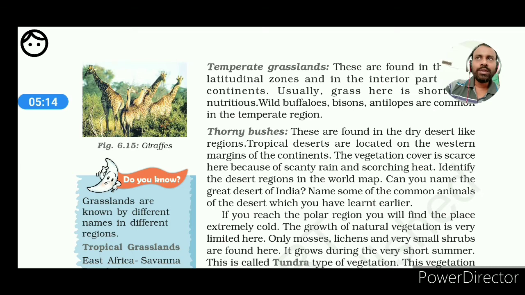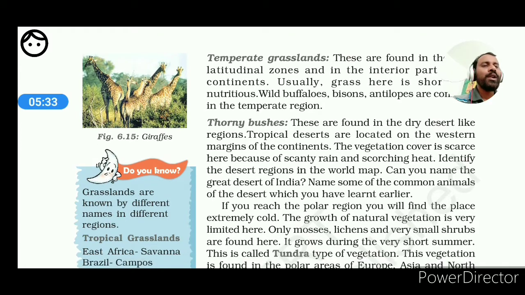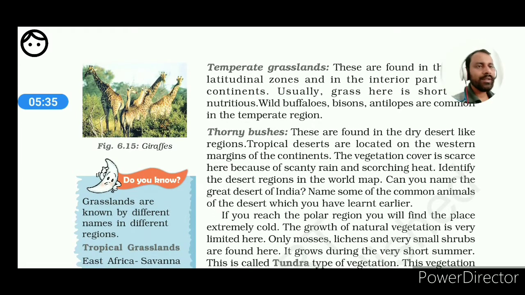So to store the water, such adaptation is usually found in the thorny bushes, which means their leaves usually turn into thorns, and they reduce the possibility of transpiration from their body mass. So to reduce the rate of transpiration, they go through such a type of adaptation.